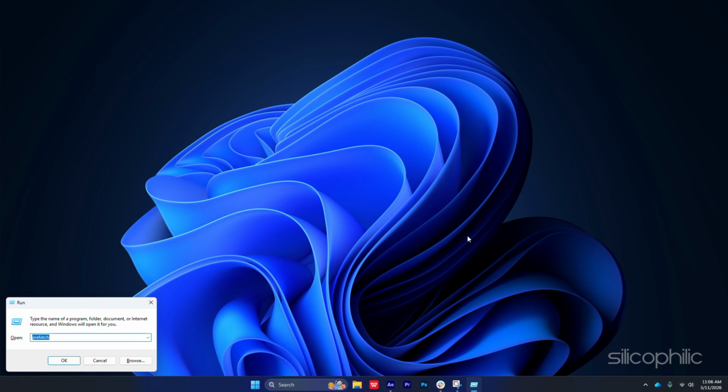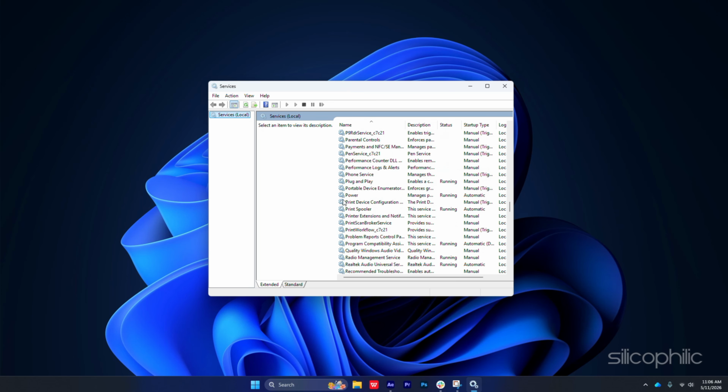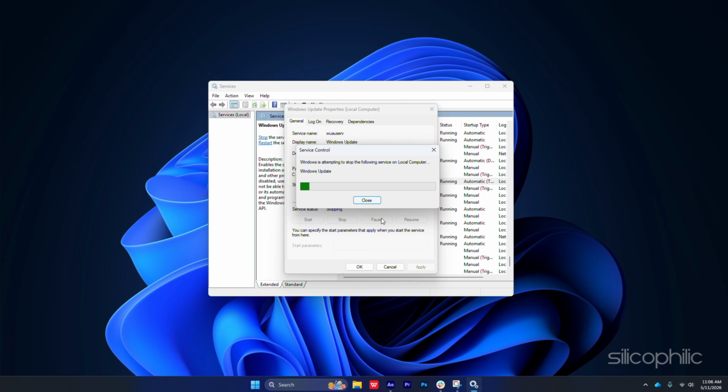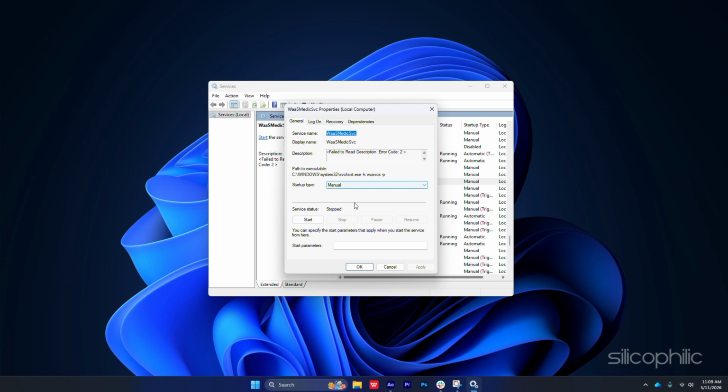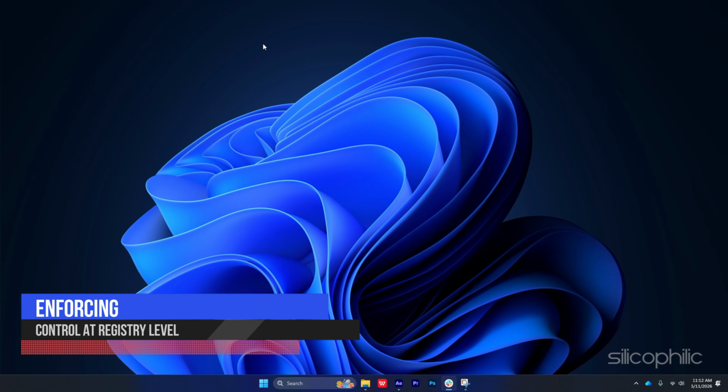Press Windows+R, type this, hit enter, scroll down and locate Windows Update. Open it and click stop. Set startup type to manual or disabled. Now navigate to Windows Update Medic Service. The service is primarily known by its service name, WaaSMedicSvc. It is also referred to as WaaSMedic. The service exists specifically to re-enable updates if they are turned off. You may not be able to disable it directly, and that's intentional. This matters because this is where you understand the system's design. Windows isn't just automated, it's self-correcting, and if you want control, you need to reduce its ability to override your decisions.